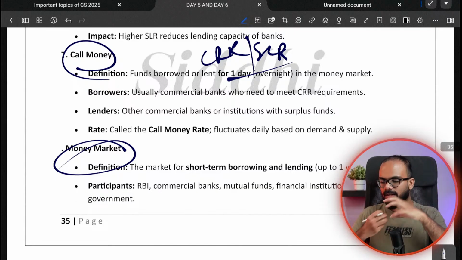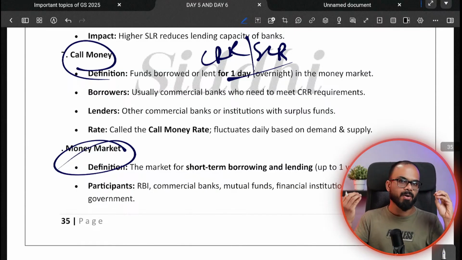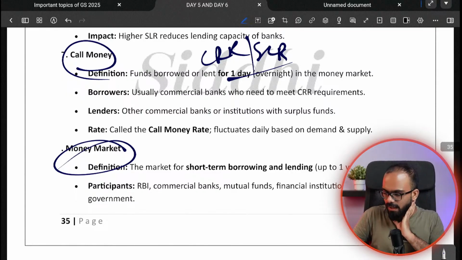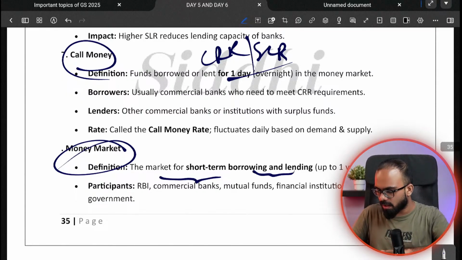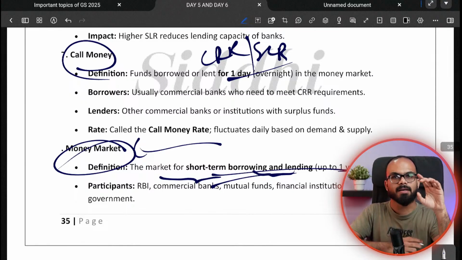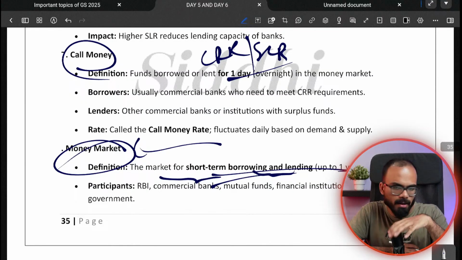The market where this happens, the short term borrowings, it could be for 1 day, 1 week, 1 month, up to 1 year. The market where short term borrowings happen, that market is called as money market.